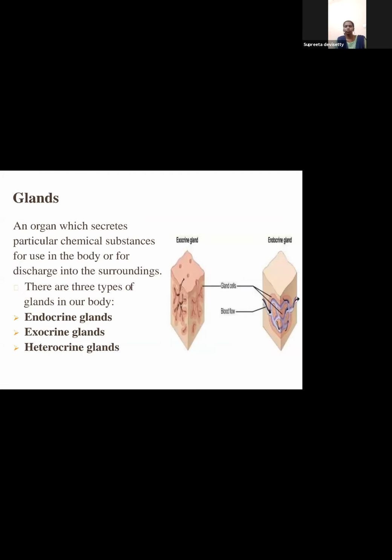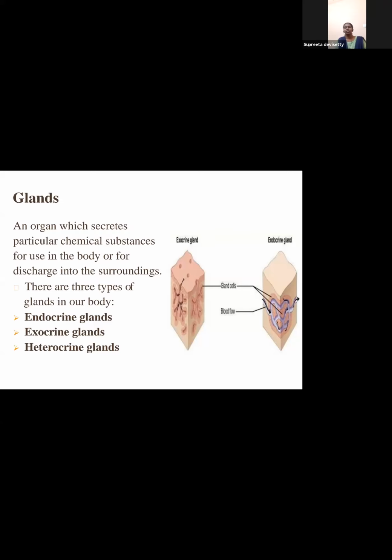Before we actually go into endocrine system proper, हमें ये देखना चाहिए कि gland क्या होता है. Okay? So a gland is an organ which secretes particular chemical substances for use in the body or for discharging into the surroundings. Like हमें पता है कि plants, they bear seeds, they bear fruits. Similarly, what does this particular gland do? Gland is basically a structure which secretes some type of chemicals. It may be discharging into the surroundings or discharging into itself.